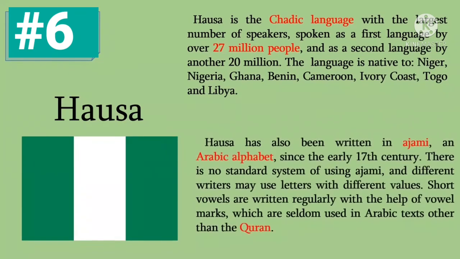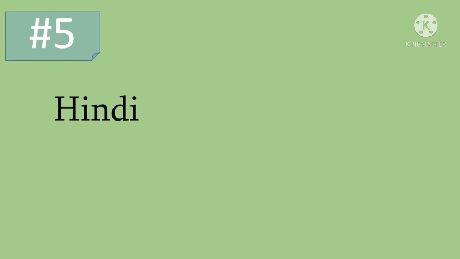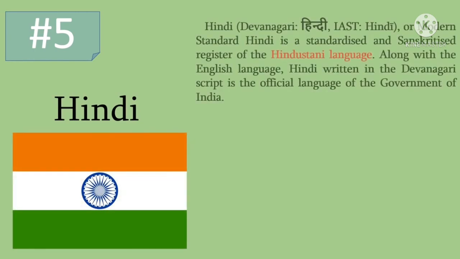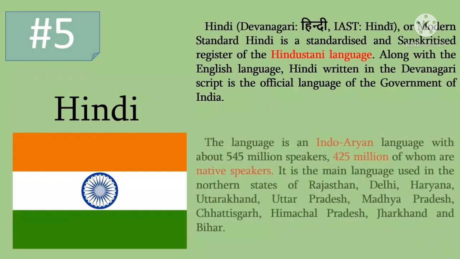Hausa language, of course, in Nigeria here, the northern part of the country and some middle belt, they speak the Hausa language. Hausa has also been written in Ajami, an Arabic alphabet, since the early 17th century, okay? So Hausa is the Chadic language. I want to talk about the Hindi language, okay?